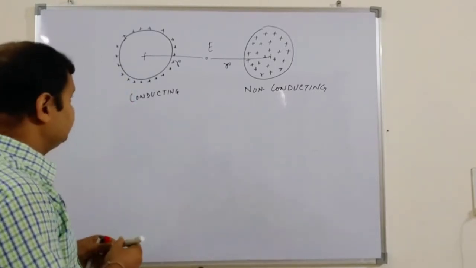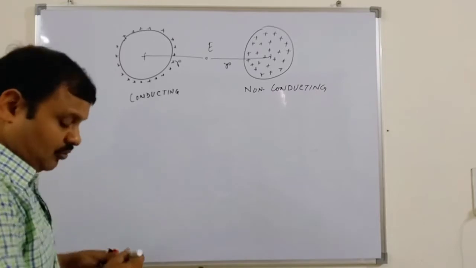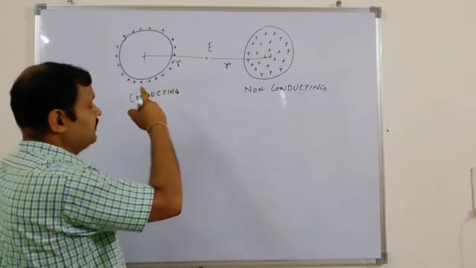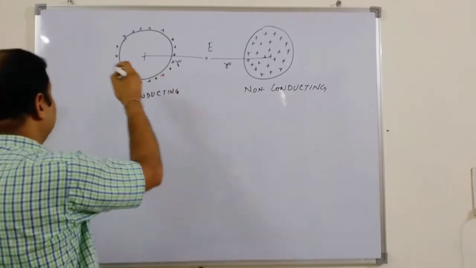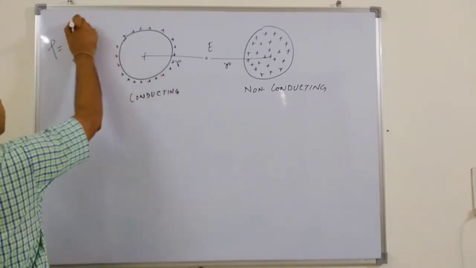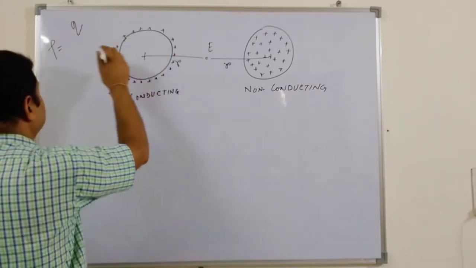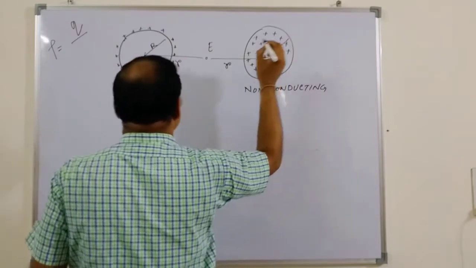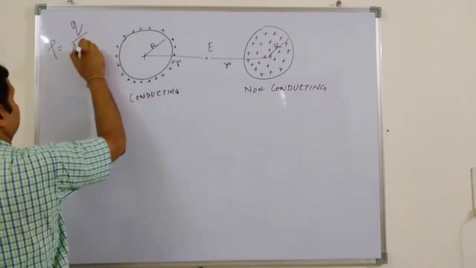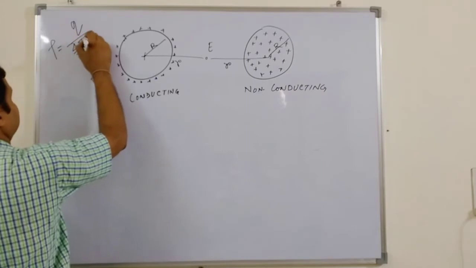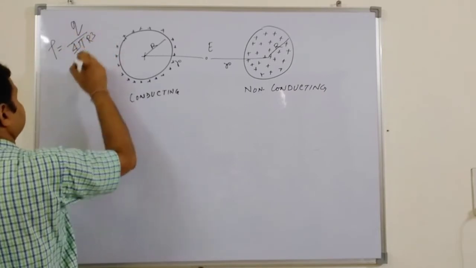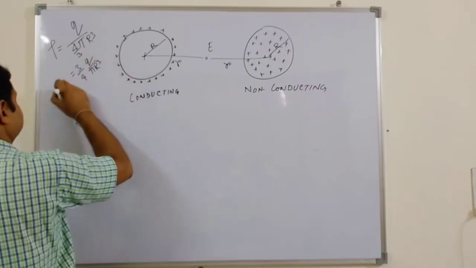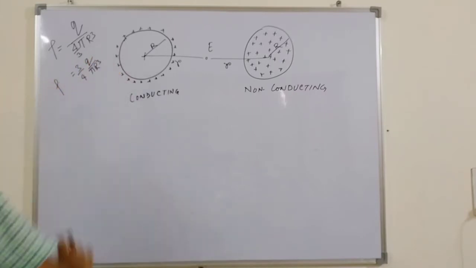Initially we have given this value of rho, the volumetric charge density of the sphere. Rho is the total net charge q divided by the volume. If the radius of the sphere is r, the volume of the sphere is 4/3 pi r cube. So rho equals 3q over 4 pi r cube. This is the volumetric charge density of the sphere.